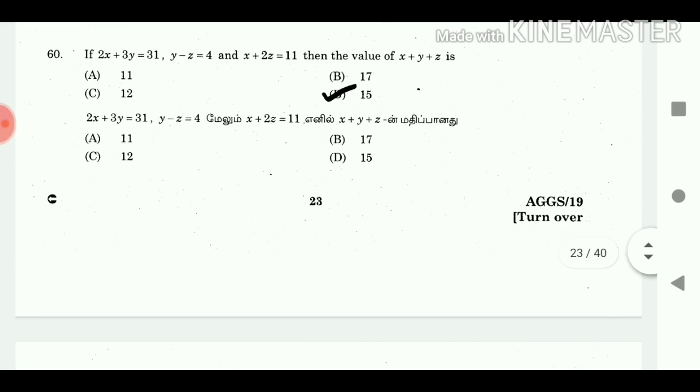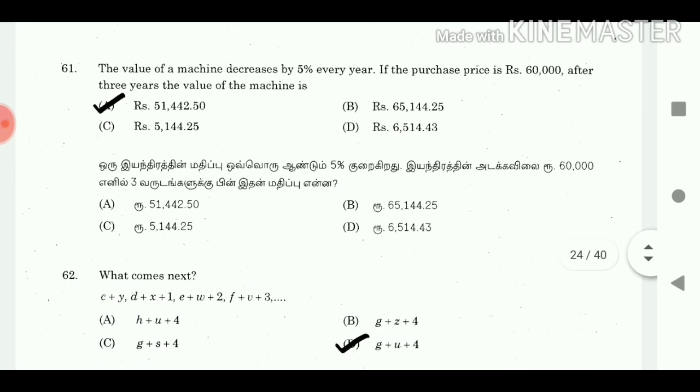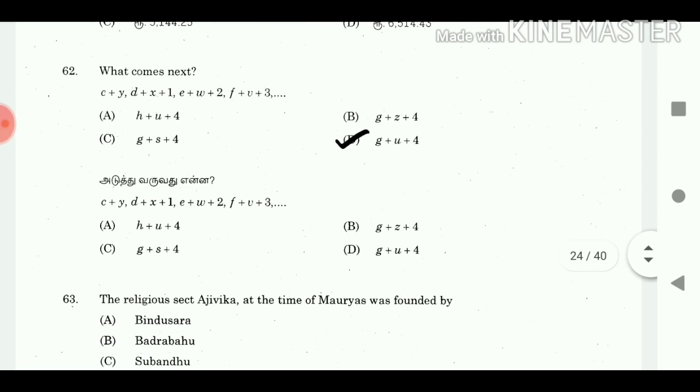60. Answer 15. 61. The value of a machine decreases by 5% every year. If the purchase price is rupees 60,000, after 3 years, the value of the machine is answer rupees 51,442.50. 62. What comes next? Answer G plus U plus 4.